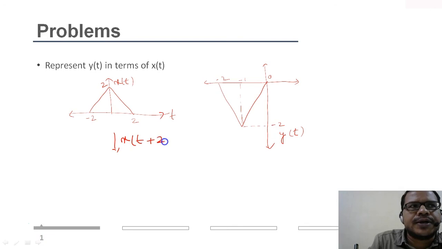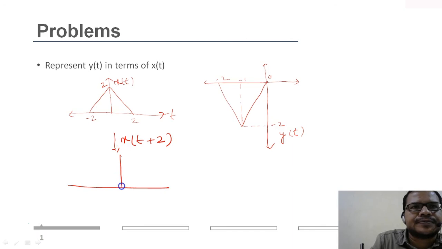So x of t plus 2 means you are shifting the time axis by a positive time instance, moving the signal toward the negative time axis. The signal will look like this: this is x of t plus 2, with points -4, -2, 0.